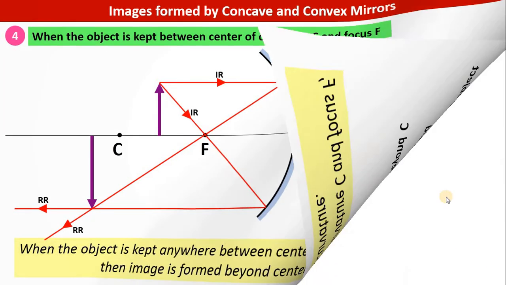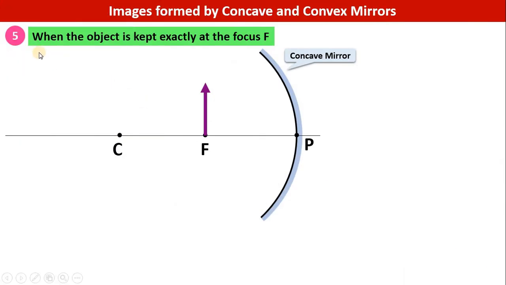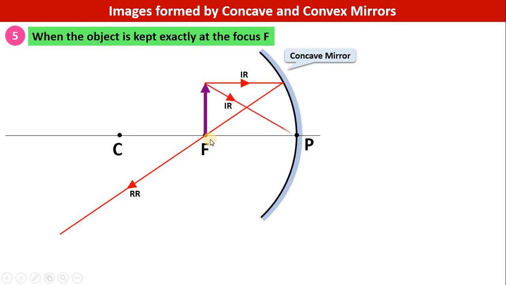Case number 5. When the object is exactly at the focus. See, we have to put the object exactly at the focus. Then let us take the first light ray which is parallel to the principal axis and incident on the mirror. It should pass through the focus after reflection. So the reflected ray passes through the focus. Now for the second light ray, we will take the light ray which goes to the pole. Now in the rules of ray tracing we have a total of 4 rules.